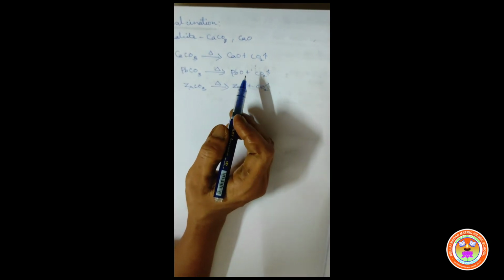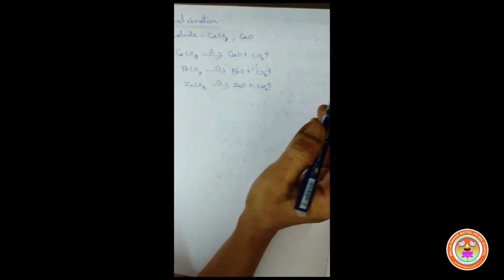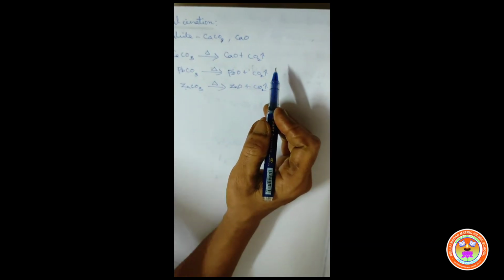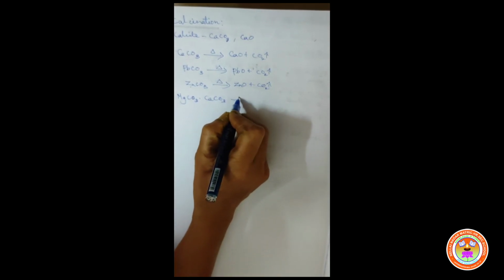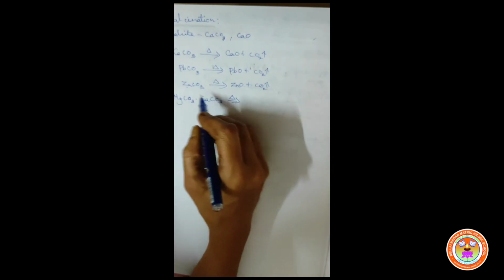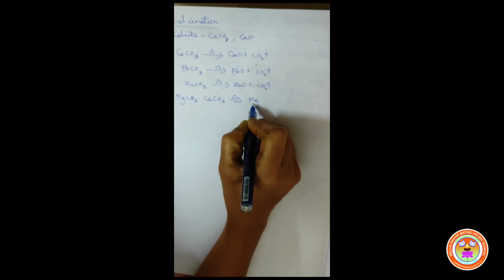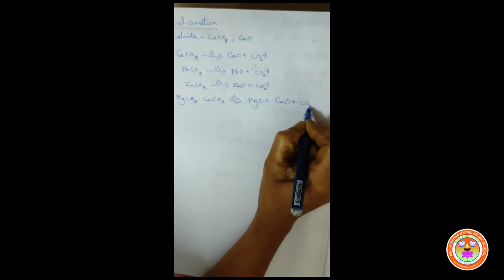When dolomite ore is subjected to calcination, it will become its corresponding metal oxide. Dolomite is the carbonate ore of magnesium. It is a mixture of magnesium carbonate MgCO3 and calcium carbonate CaCO3. When it undergoes calcination, it forms magnesium oxide MgO and calcium oxide CaO with an expulsion of CO2 gas.